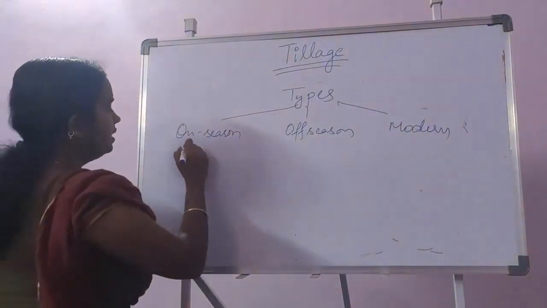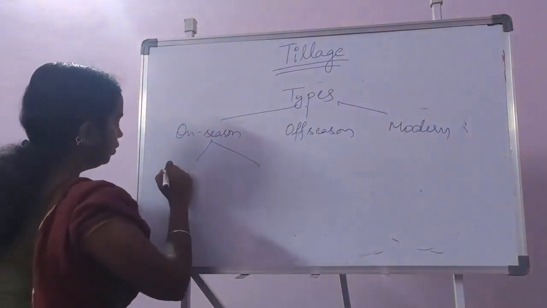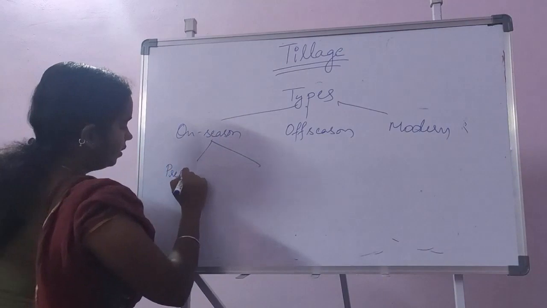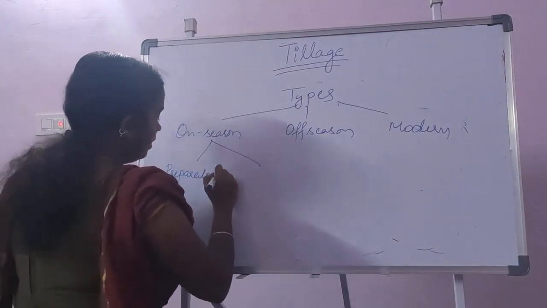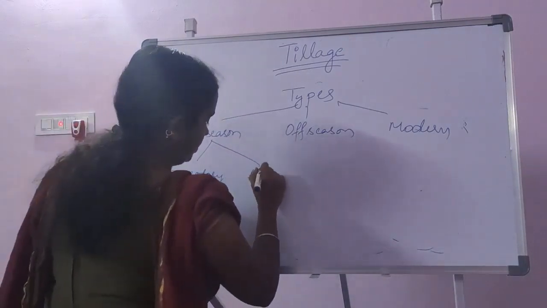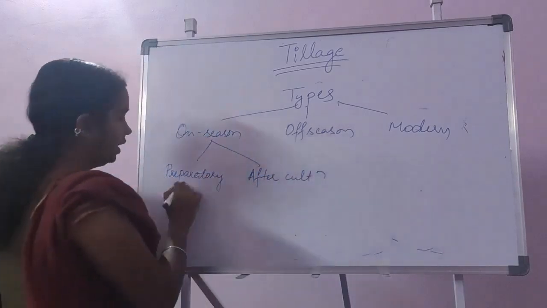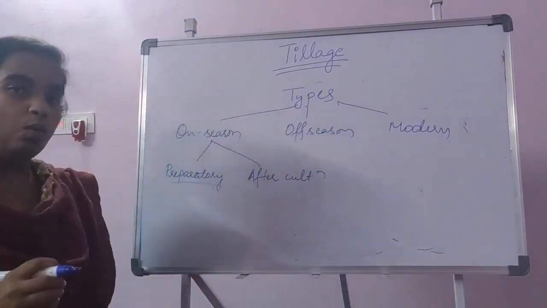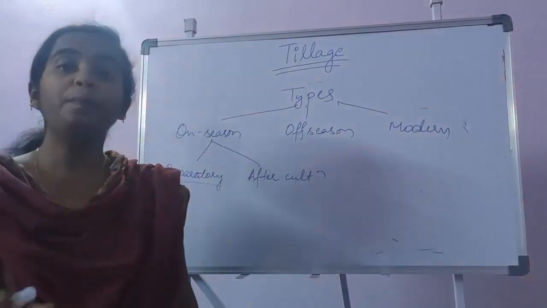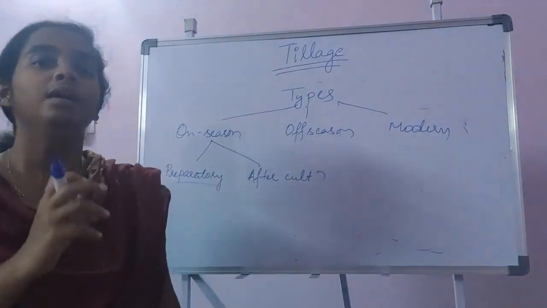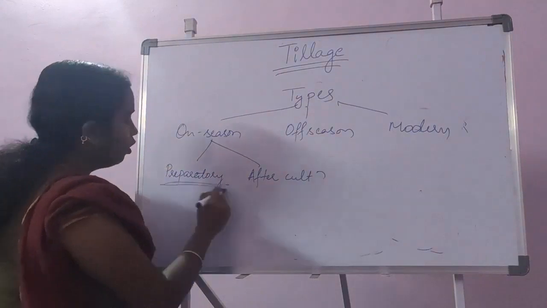So on season is again divided into preparatory and after cultivation. Preparatory tillage is for preparing the seedbed before sowing of the crop.